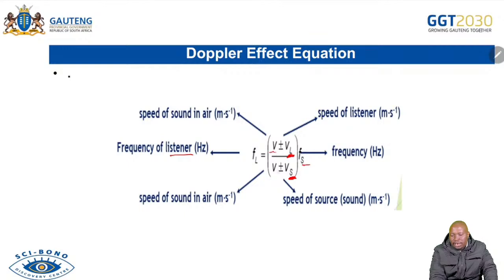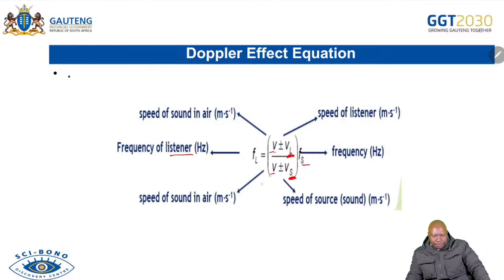The speed of sound depends on the medium. In air, it's 340, but sometimes we'll define it for you as 341, 342, or 343. So don't be amazed when we tell you how much the speed is. You just utilize the one that we give you in the question.